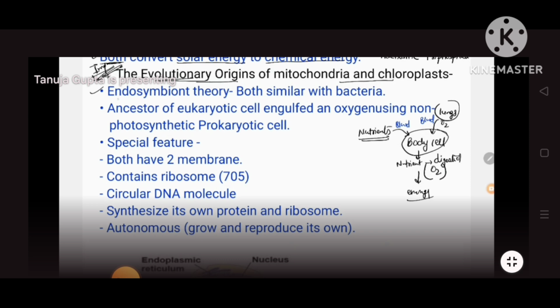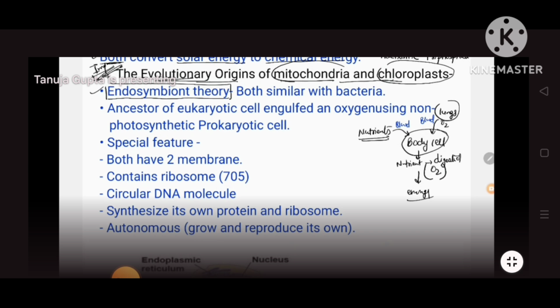There's one theory which is called the endosymbiont theory, right? What does it mean? These two organelles, where are they present? They are present inside a eukaryotic cell, either plant or animal. But inside the eukaryotic cell, the mitochondria and chloroplast behave like their own cell.